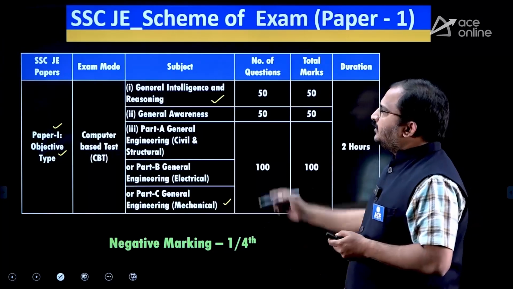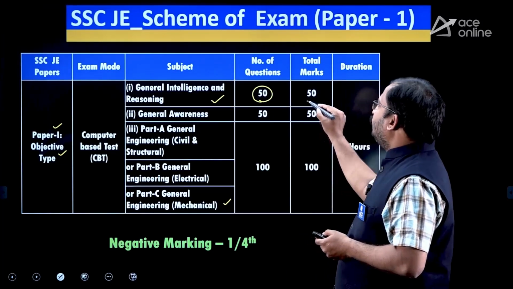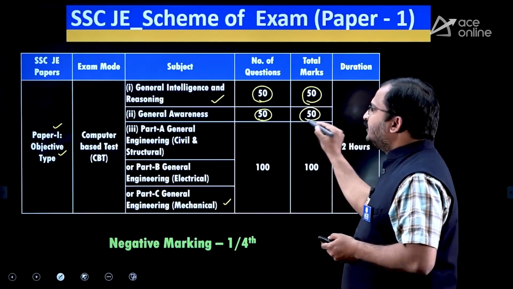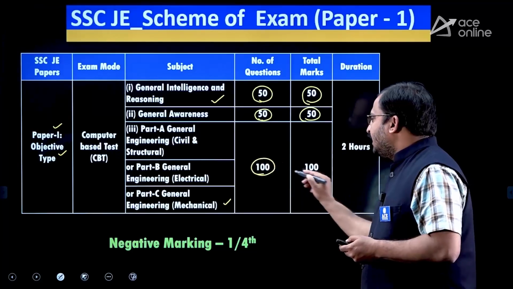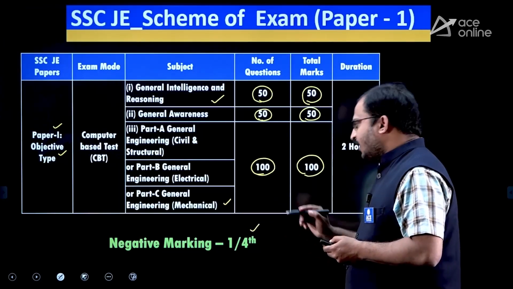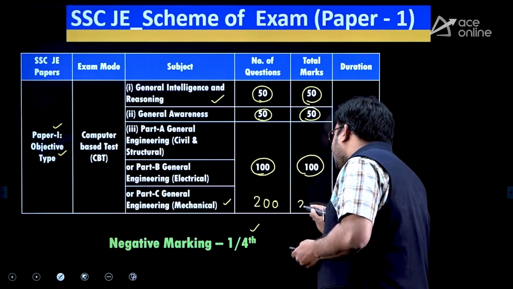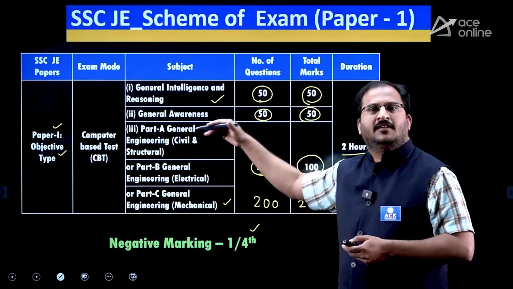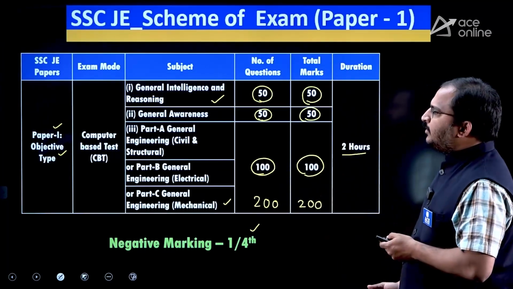Then coming to general intelligence and reasoning, 50 questions will be asked for 50 marks, general awareness 50 questions for 50 marks, and the technical subject paper 100 questions for 100 marks, and negative marking is there, 1/4 negative marking. A total of 200 questions will be there, 200 marks, and 2 hours duration in this particular paper 1 examination. Then let us see the paper 2 pattern.